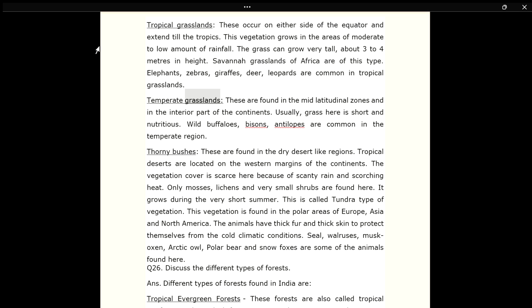Temperate grasslands. These are found in the mid-latitudinal zones and in the interior part of the continents. Usually, grass here is short and nutritious. Wild buffaloes, bisons, antelopes are common in the temperate region. Thorny bushes. These are found in the dry desert-like regions. Tropical deserts are located on the western margins of the continents. The vegetation cover is scarce here because of scanty rain and scorching heat.